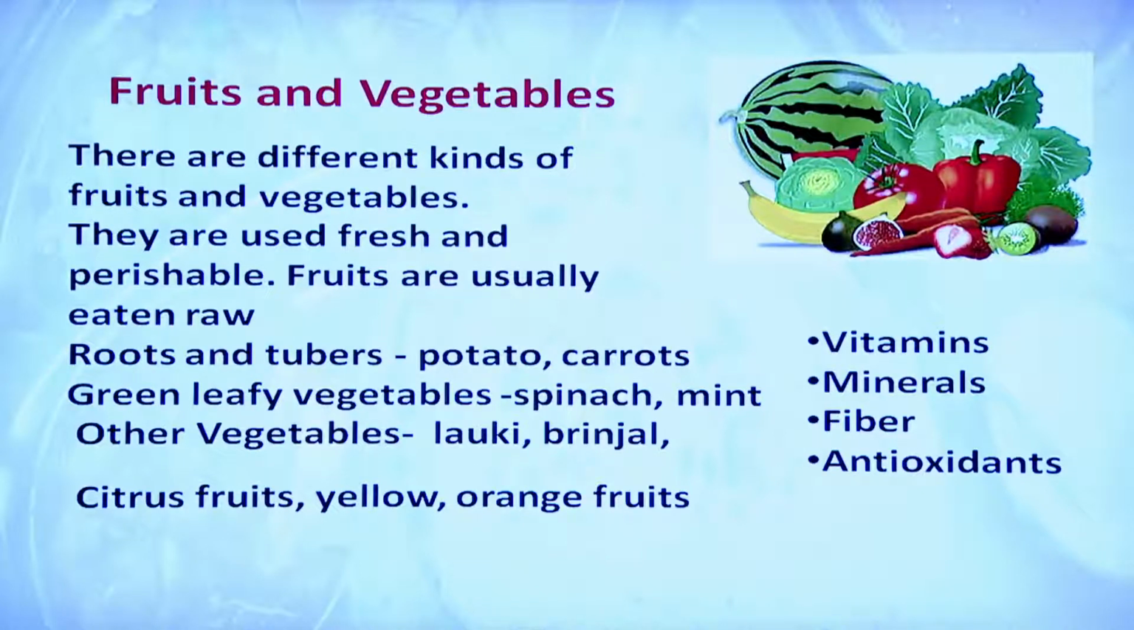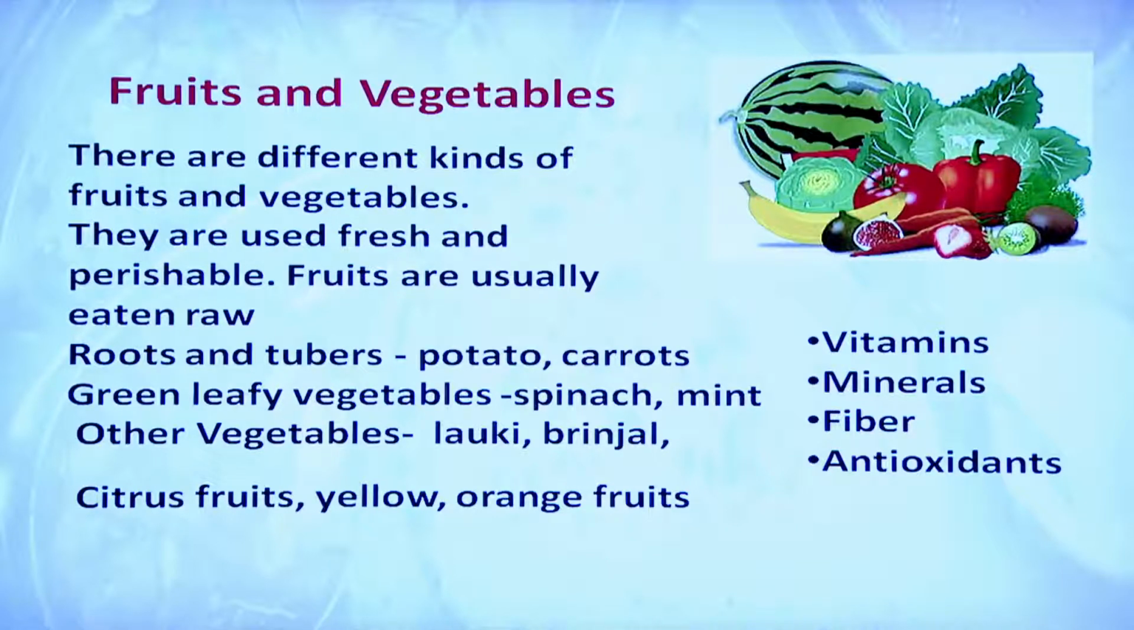Some of them are stored in ambient conditions, some are stored in the freezer as deep freeze material, or in the refrigerator. Fruits are also eaten raw. Vegetables can be divided into 3 large groups: roots and tubers, which gives the potatoes, carrot, radish, turnip, etc. Green leafy vegetables: spinach, mint, coriander, fenugreek, etc. Other vegetables, the list is very long: lauki, brinjal, tinda, pumpkin, etc.